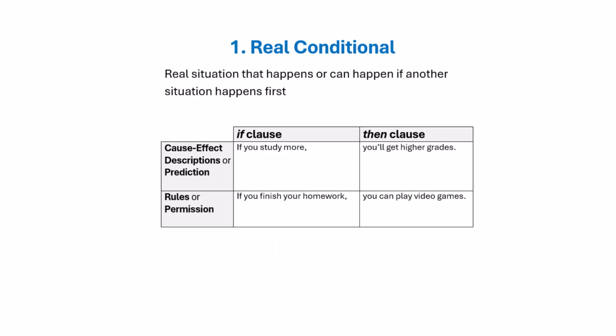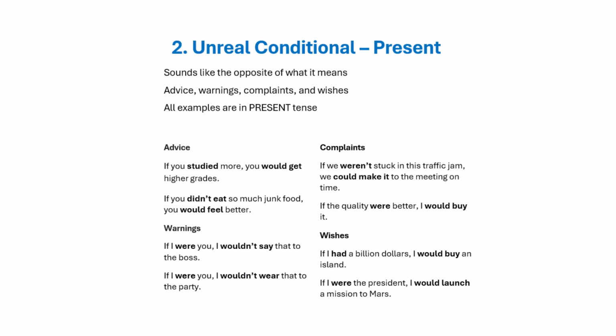Real conditional. Real conditional is most commonly used to describe causes and effects. It describes a situation that happens or can happen if another situation happens first. If you study more, you'll get higher grades. If you finish your homework, you can play video games.